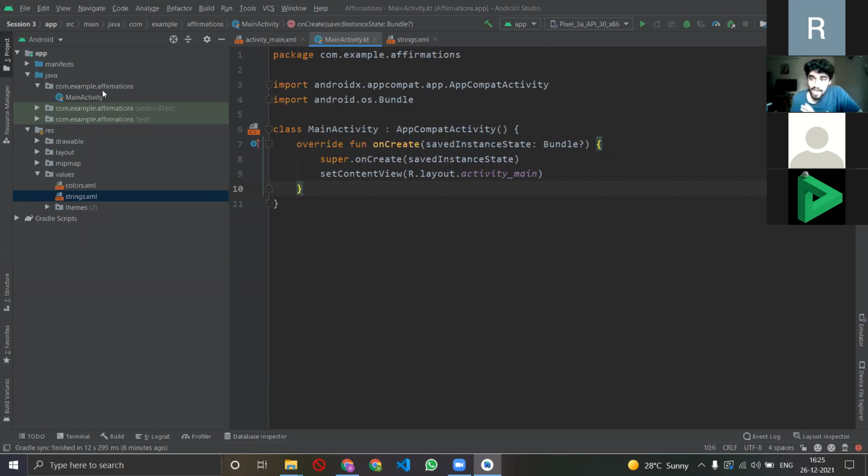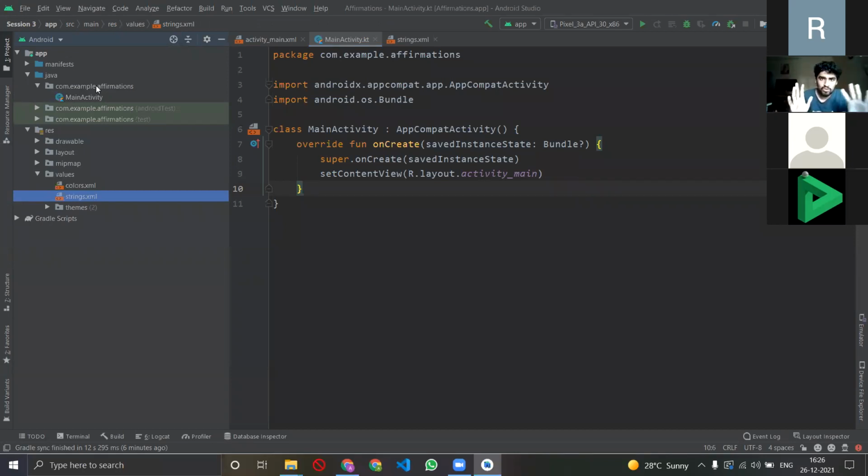So now I'm going to make a thing called packages, right? Stay with me for 5-10 minutes. I'll create something and then I'll explain why did I do that and what was its necessity. So in Java, here, com.example.affirmations is visible, right? This is our main package. This is a way of understanding Android Studio. From this package, it is understood that the major code is being referred from here, right?